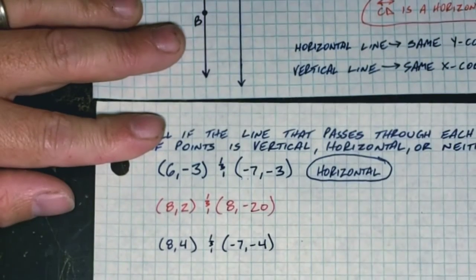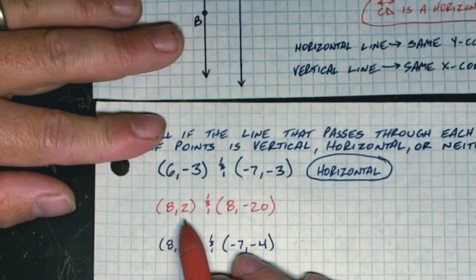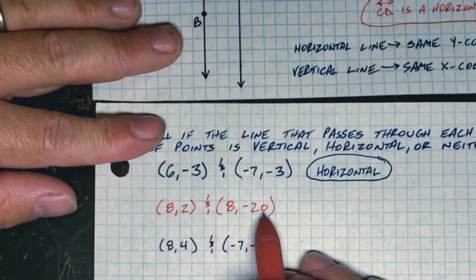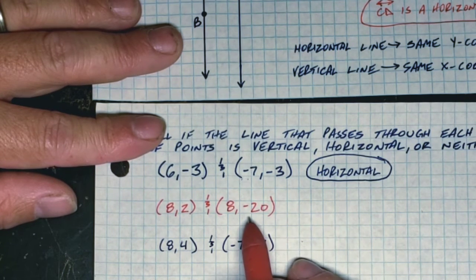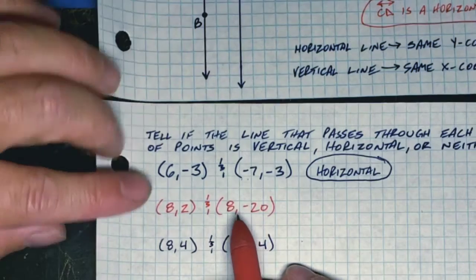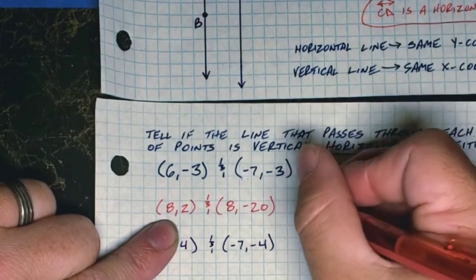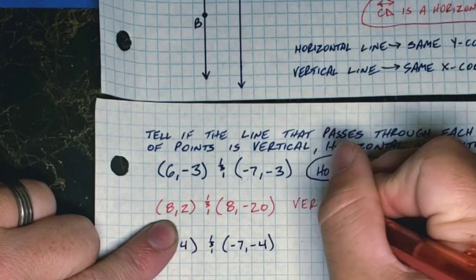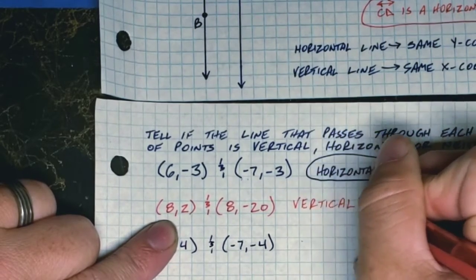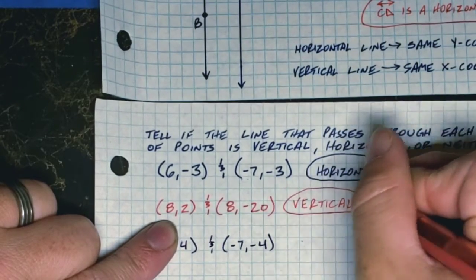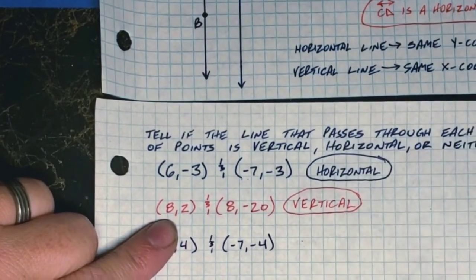Okay? Look at these next 2, 8, 2, and 8, -20. All right, if we wanted to graph that, we would need a big coordinate plane to get all the way to -20. Or I could remember that if the X coordinate is the same, then the line that passes through them is a vertical line.